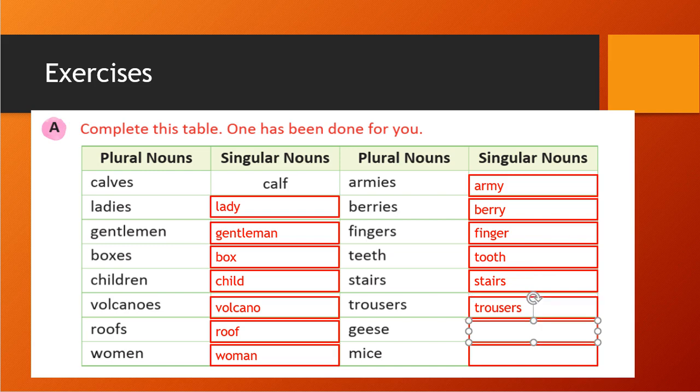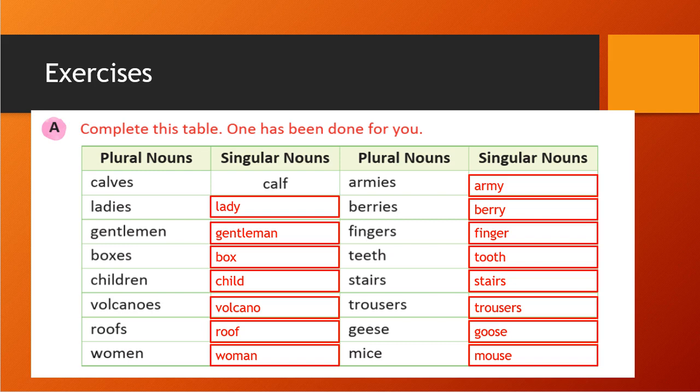Then geese is goose, right? Mice is mouse. So here, in the exercise, mostly irregular ones are given, but a few remain with y and ies. So this is too easy, right? You just need to write plural form to singular form, that's it. So nothing is difficult here.